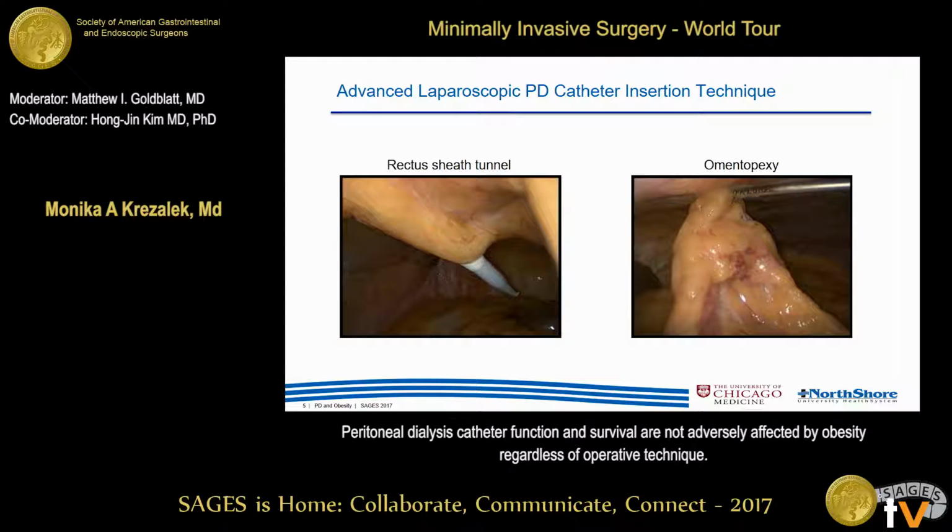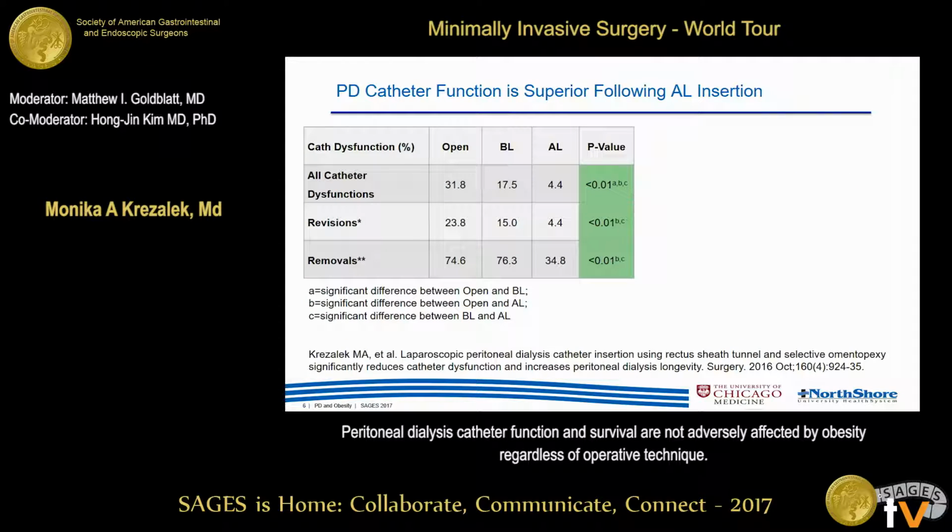And then omentopexy is performed selectively when the omentum is noted to be bulky and extending into the pelvis to prevent catheter obstruction and wrapping. The dependent portion of the omentum is brought up to the subxiphoid area and it's anchored to the upper abdominal wall with a suture. Our previous published findings show that advanced laparoscopy greatly reduces mechanical catheter dysfunction rates, need for catheter revision, and removal when compared to open and basic laparoscopic insertion techniques.